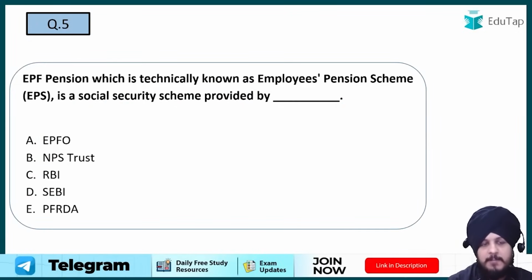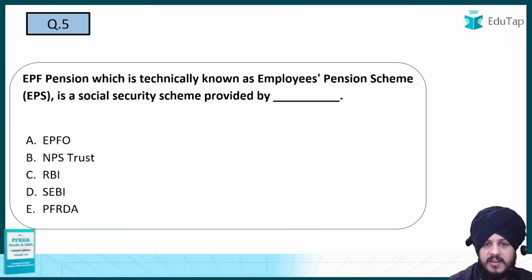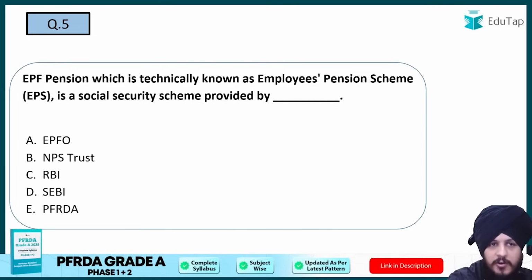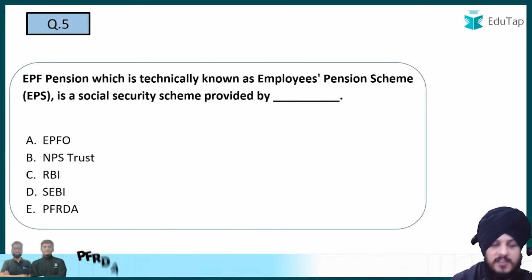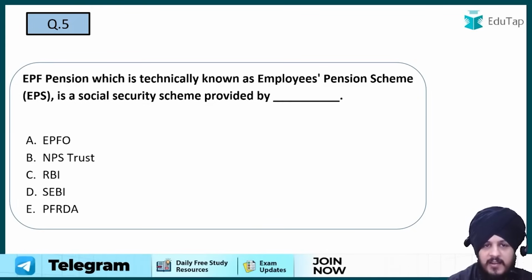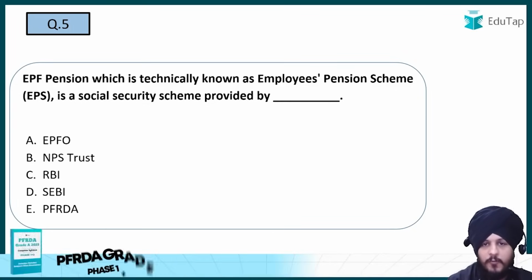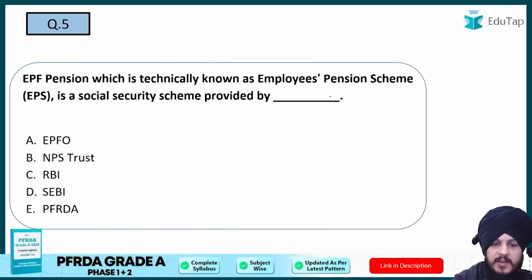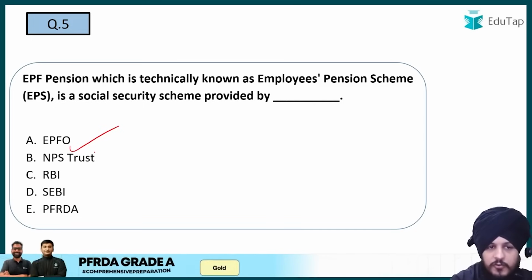Question number 5 is EPF pension, which is technically known as Employees Pension Scheme, which is EPS, is a social security provided by dash. A is EPFO, B is NPS Trust, C is RBI, D is SEBI, and E is PFRDA. So very easy question. It is basically asking that the scheme is maintained by which of the following, right? So EPS scheme is provided by EPFO, right? It is provided by EPFO. Please do not get confused with NPS Trust.